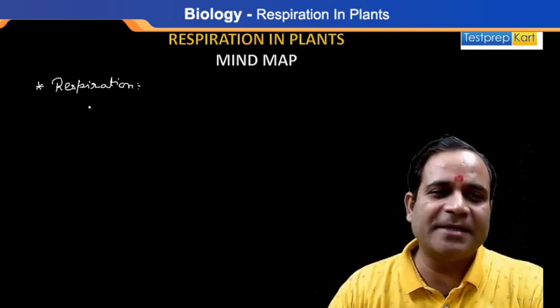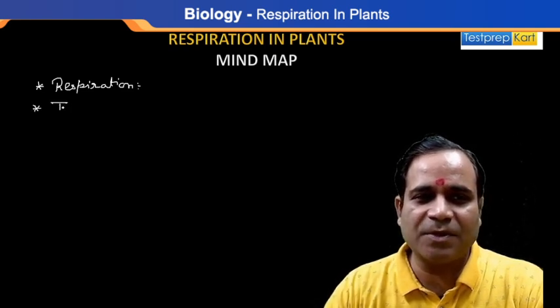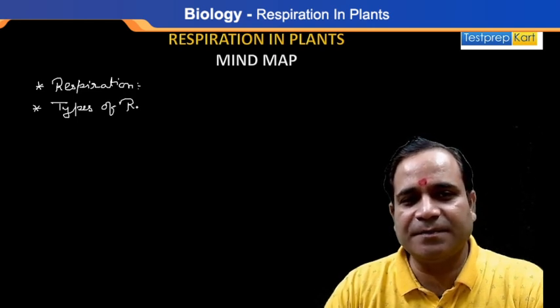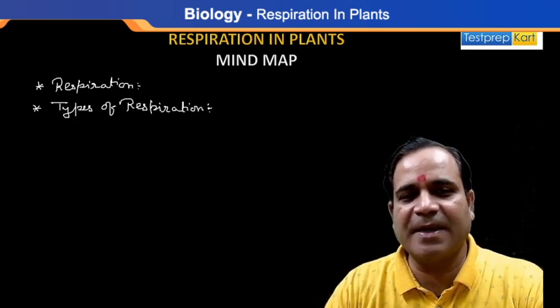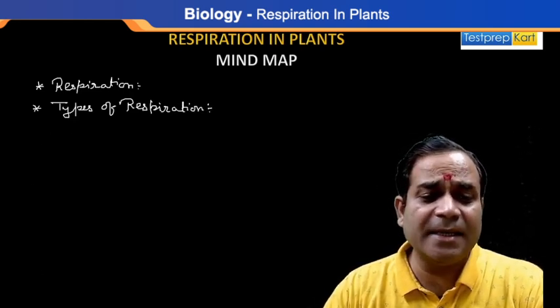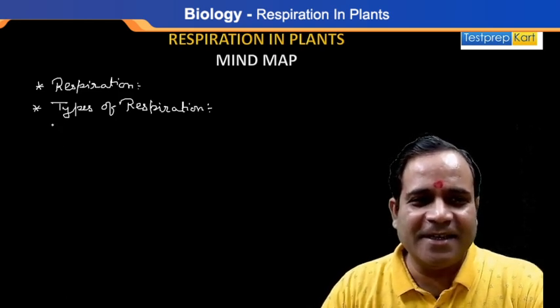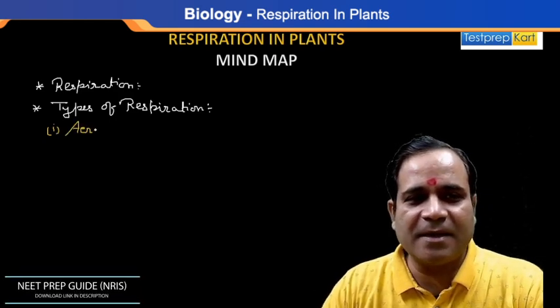Now the point is the types of respiration. I'm going to write the types of respiration here. This second point is very important to know: how many types of respiration are there? Basically, there are two types of respiration. Yes, you're right, you are intelligent. So there are two types. One is aerobic respiration.